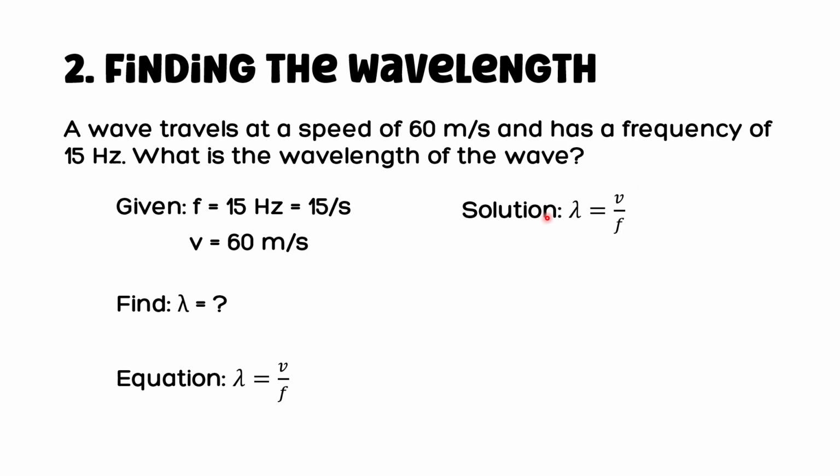Solution: copy again the equation, and then we need to substitute. So for the speed here, we have 60 meters per second. Again, that is from the given. Next, for the frequency, we will use the 15 per second. We will not use the 15 Hz. Next thing to do is to cancel the seconds. So we have the final answer, wavelength equals 4 meters.